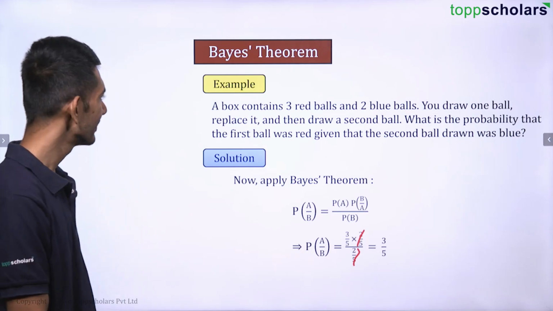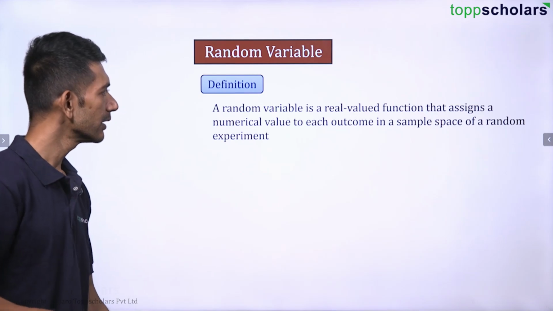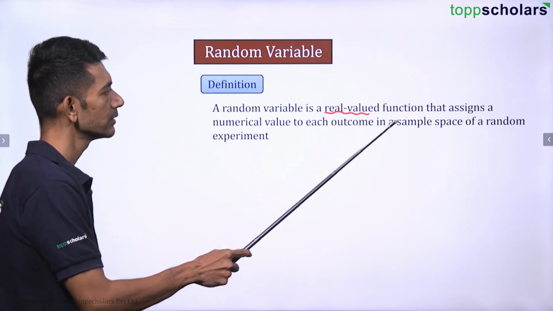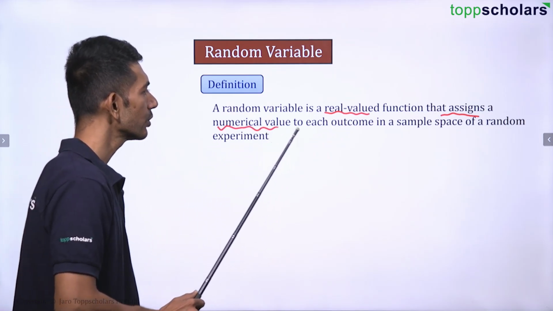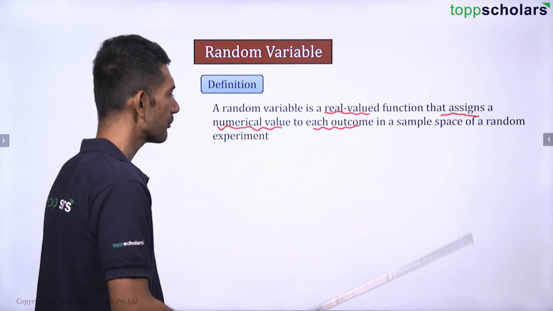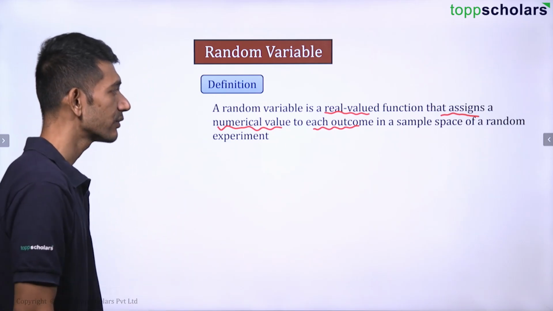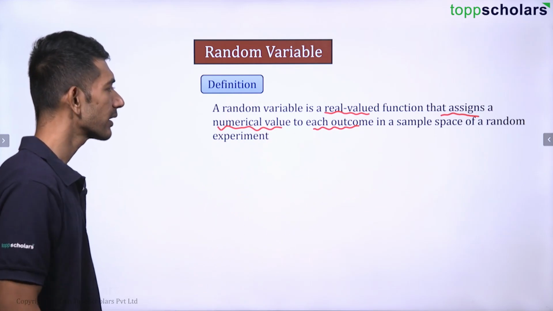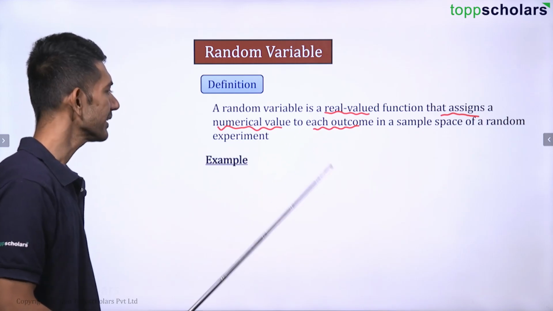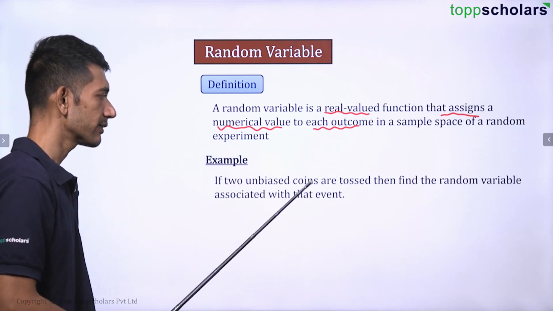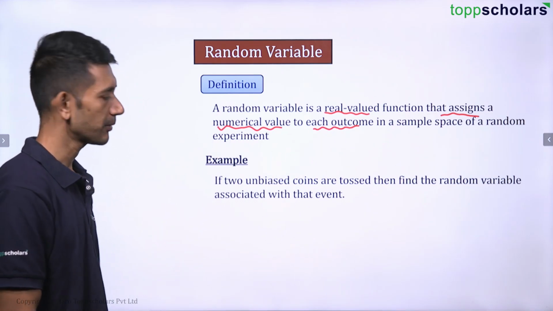Let's continue further. Now let us talk about what a random variable is. So a random variable is a real valued function that assigns a numerical value to each outcome in a sample space of a random experiment. Let us see an example. If you have two unbiased coins and if they are tossed, then find the random variable associated with that event.